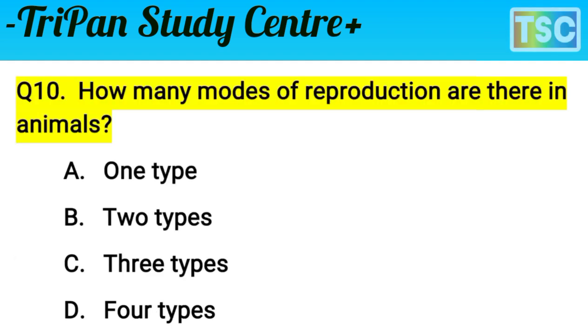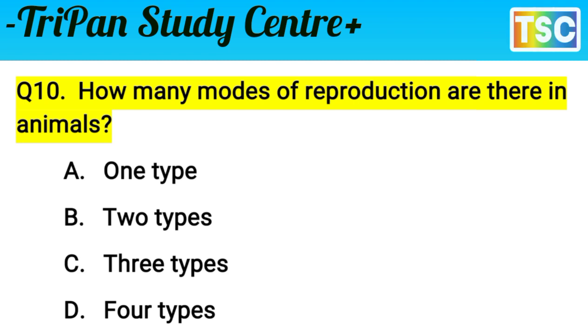Next question on your screen. How many modes of reproduction are there in animals? The question is very interesting. A, 1 type; B, 2 types; C, 3 types; D, 4 types. First of all, check the correct answer for this question and write it in your notebook. Let's see, check the correct answer.